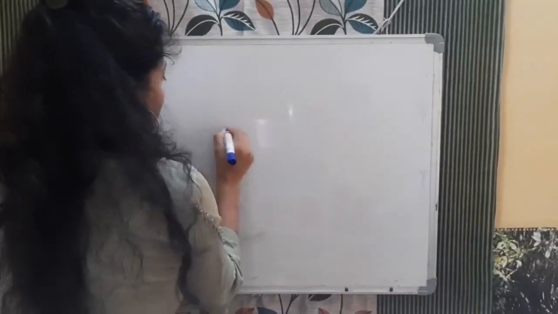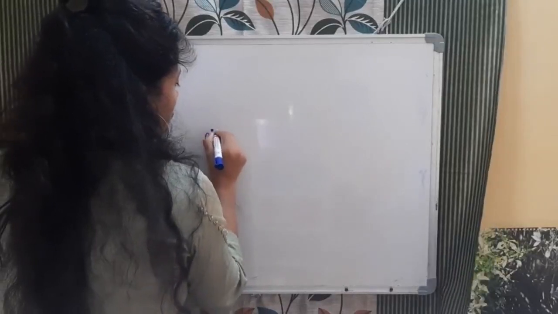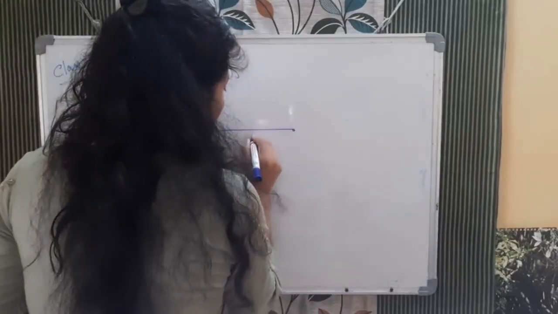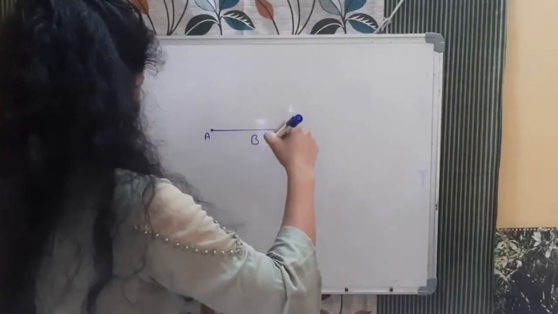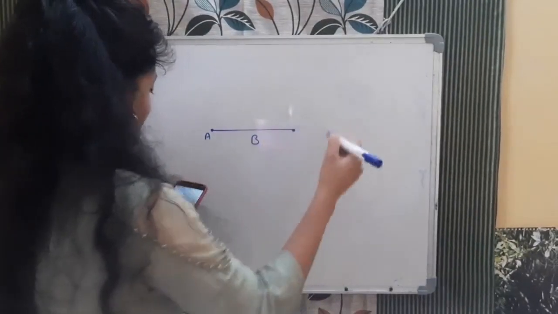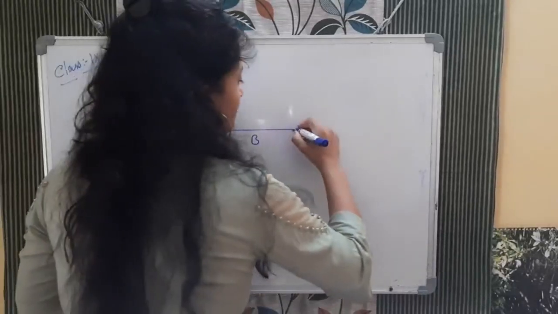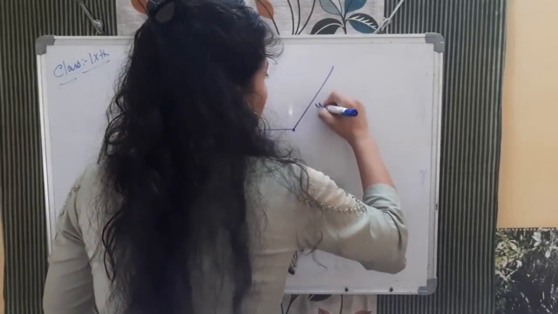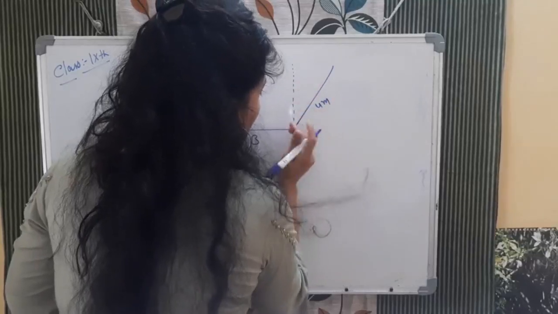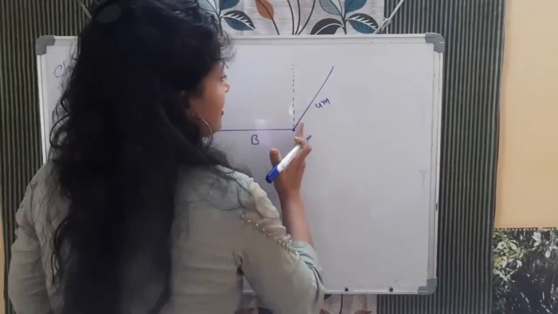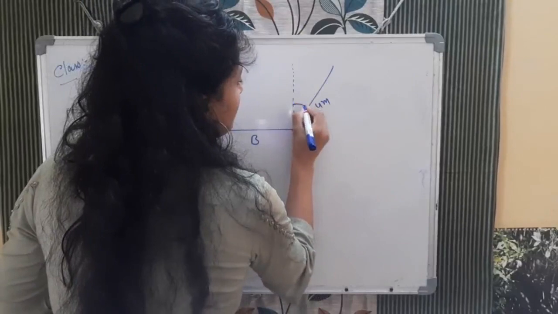See, the question is very simple. An object moves from point A to point B, 5 meter towards the east side. Then at this point it goes in the northeast direction, making a 30 degree angle with the north, for 4 meter. The north direction is this side. If it went straight the direction would be like this, but it goes at 30 degrees this side.